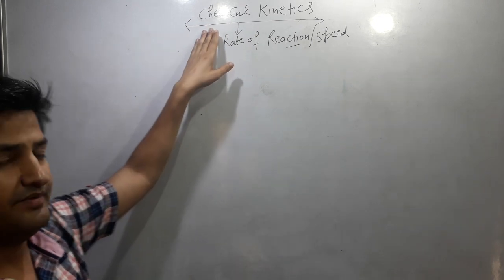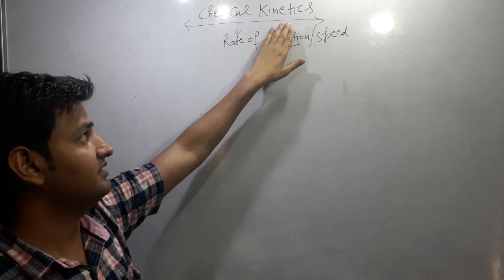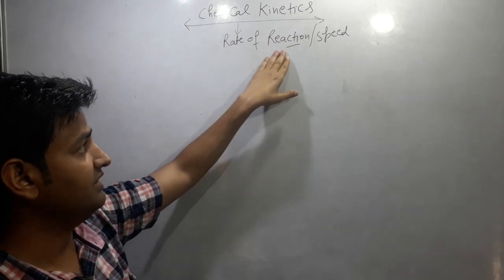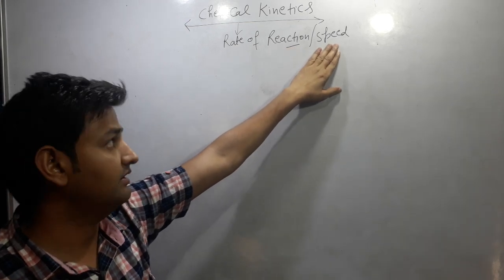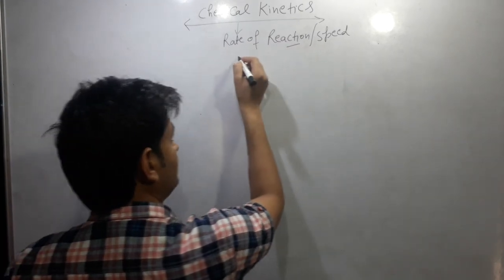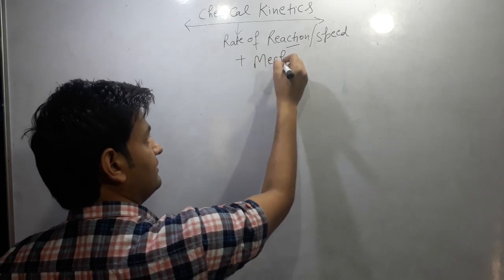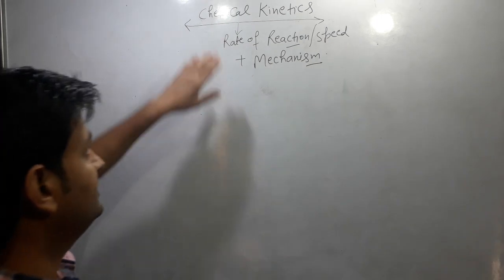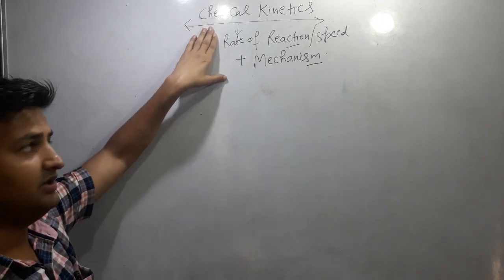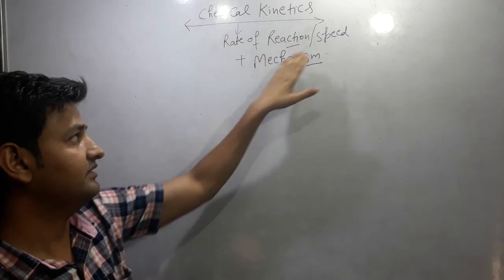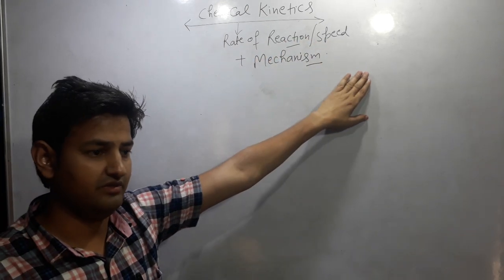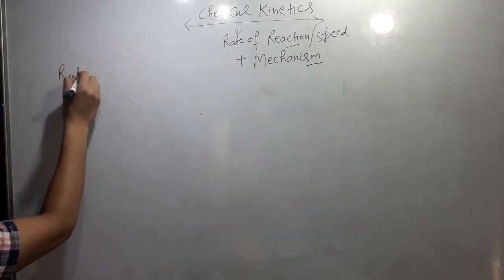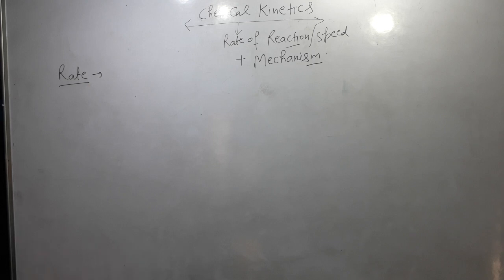So we can define chemical kinetics. It is defined as the branch of chemistry which deals with the study of rate of reactions or the speed of reaction and the mechanism by which this reaction proceeds. किस mechanism से reaction complete होती है. So chemical kinetics mainly studies the rate of reactions या speed of reactions and the mechanism by which this reaction proceeds. So on the basis of rate, reactions are mainly of three types.